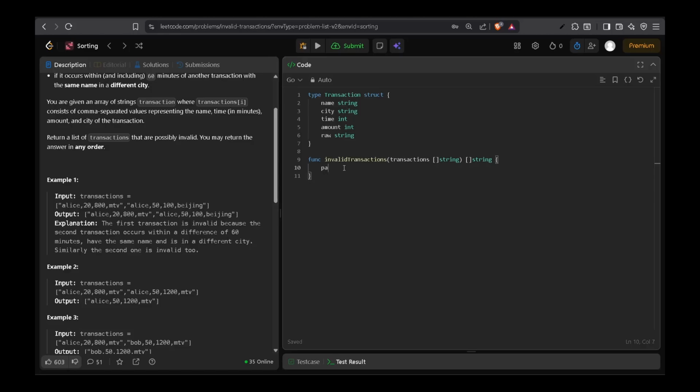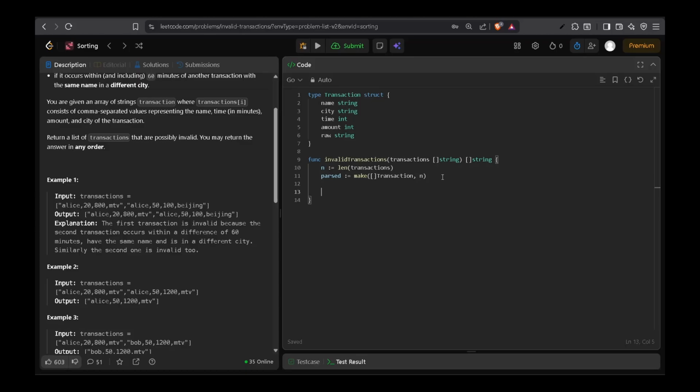So we'll have to make an array, parsed array of type transaction. It will be of length n, and n will be the length of transactions that we get as the input, right?